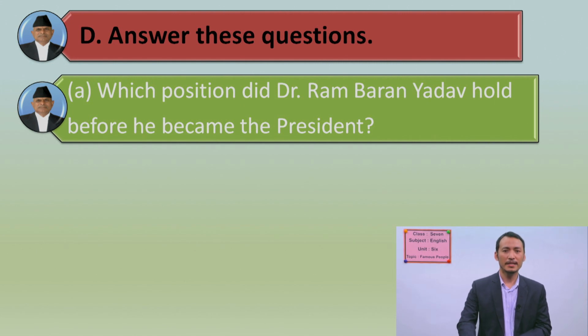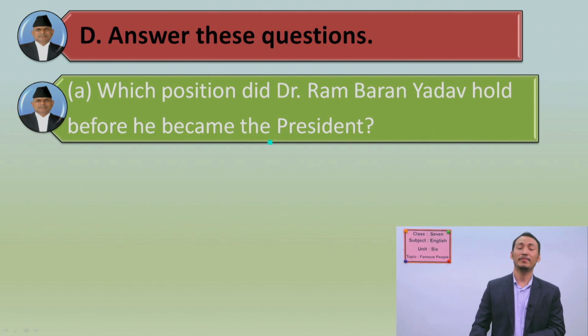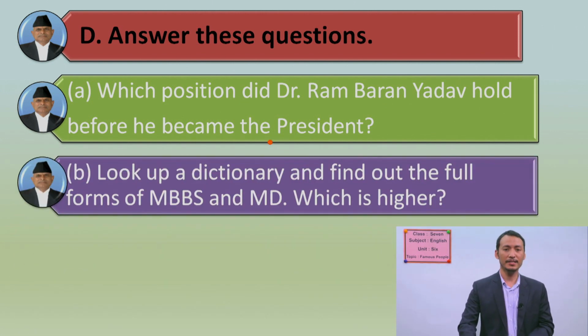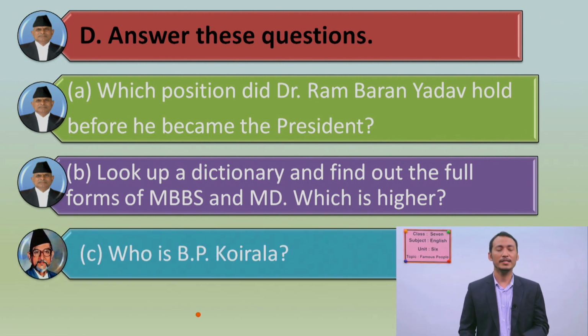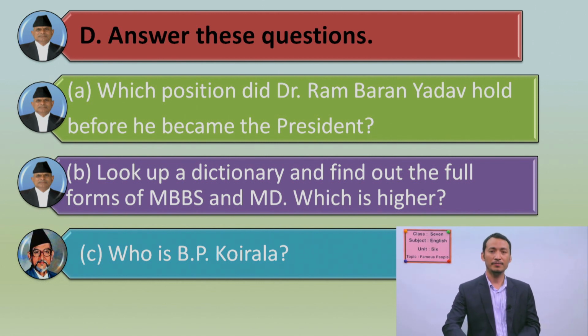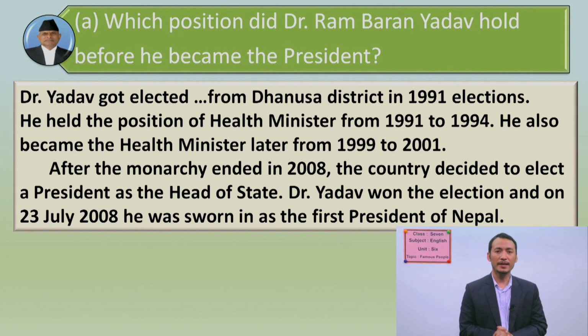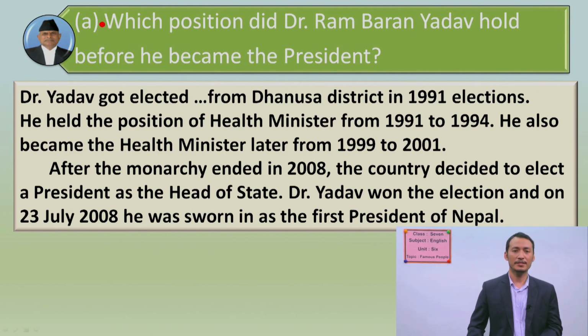Which position did Rambaran Yadav hold before he became the president? Another question is, look up a dictionary and find out the full forms of MBBS and MD, which is higher. Another question is, who is BP Koirala? Now I'm going to show you the text along with these questions, and you have to decide which is the answer.